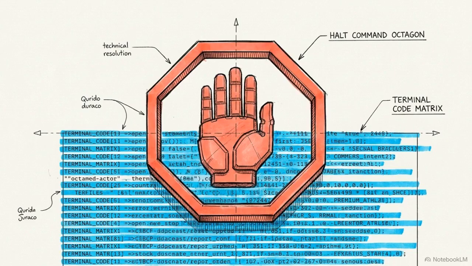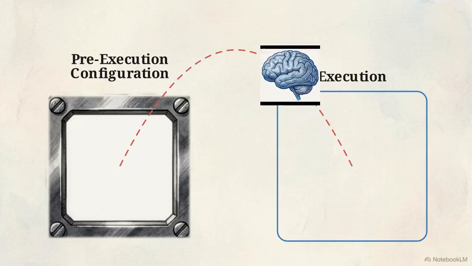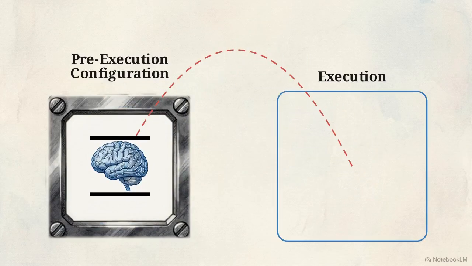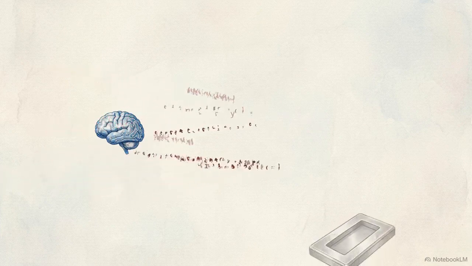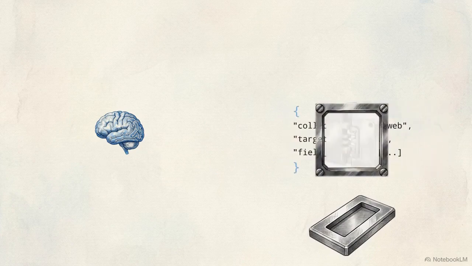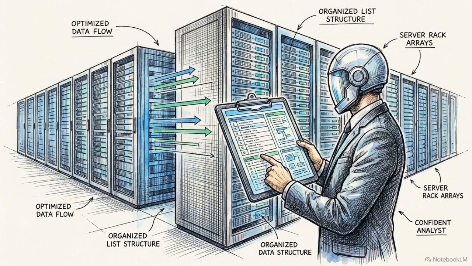To fix this, system architects must stop asking LLMs to execute code during runtime. The alternative is shifting the language model's output entirely to an isolated pre-execution configuration stage. Instead of generating free-form Python or Selenium scripts, this pre-execution configuration must be strictly typed JSON. This restriction shifts the language model's role from a live, active operator to an upfront architect. This architecture converts stochastic reasoning into a set of fixed, auditable instructions suitable for enterprise pipelines.